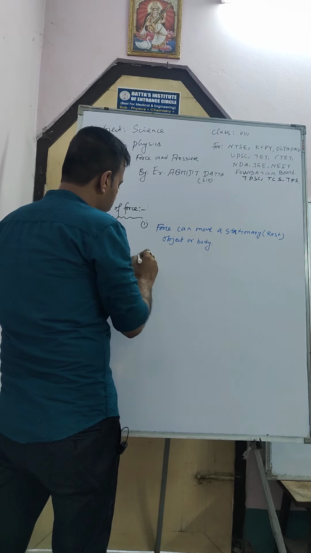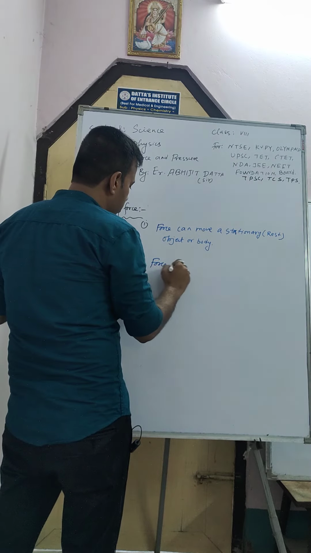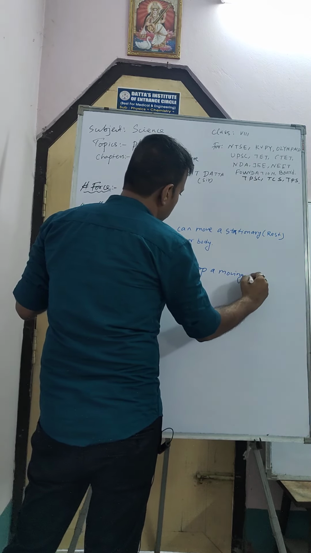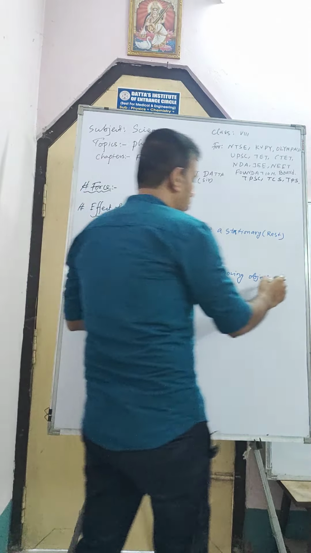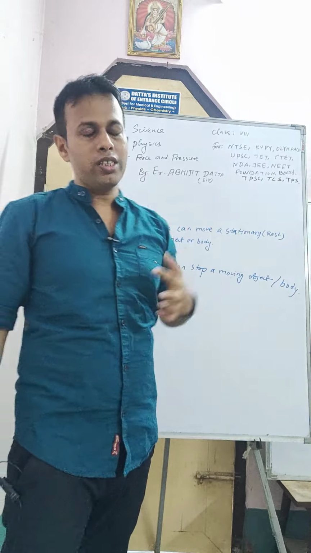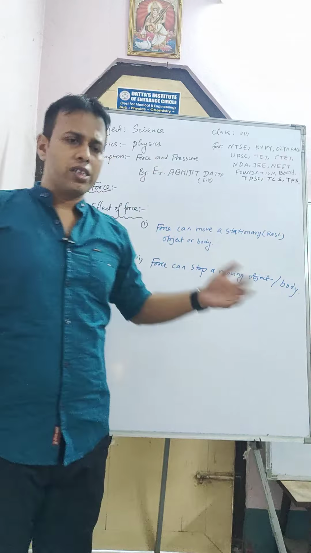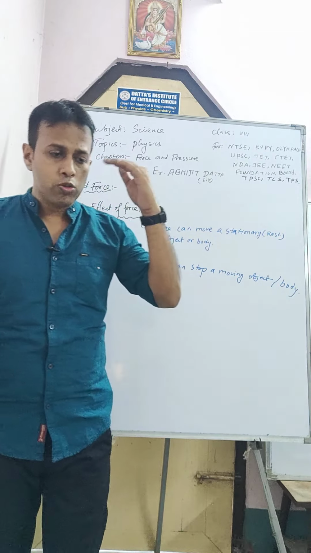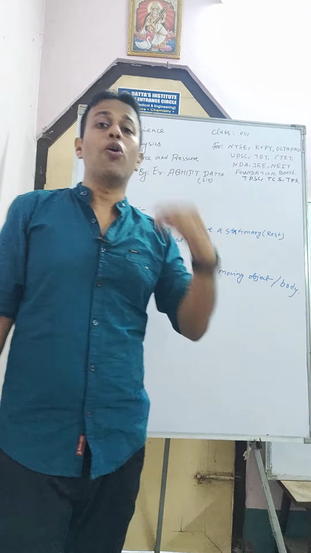Number two: force can stop a moving object or body. If someone is coming towards me, or when a car is moving with a velocity of 50 or 60 km per hour, to stop the train or car at the station, the driver uses the brake.